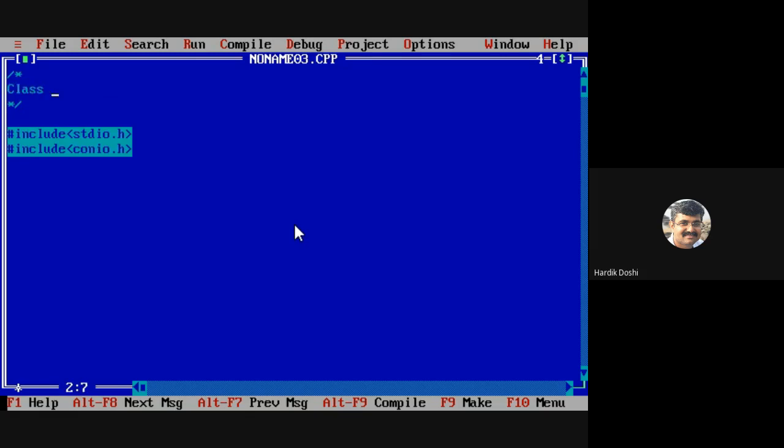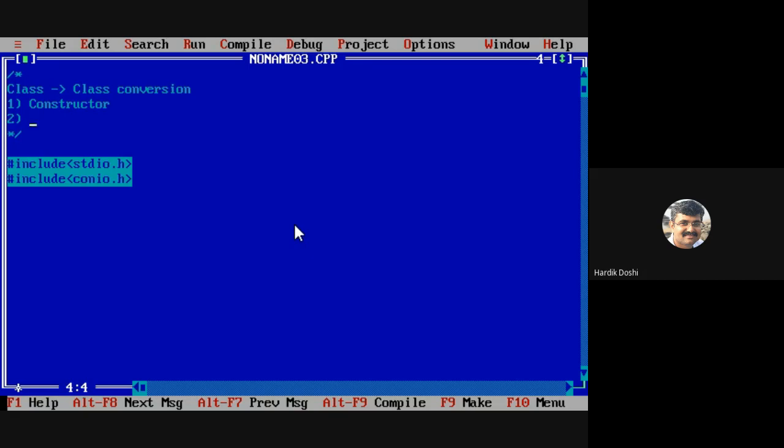We are going to discuss class to class type conversion. This can be done using two ways. One is constructor and second is casting operator function. Using both you can do this. We will be first of all implementing using constructor. How to do that?